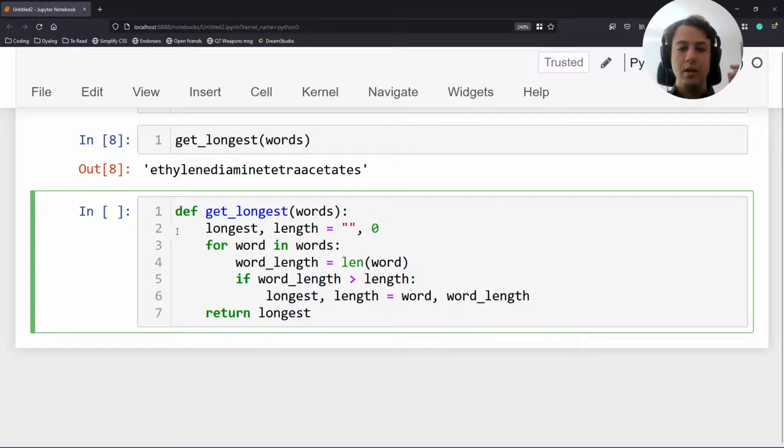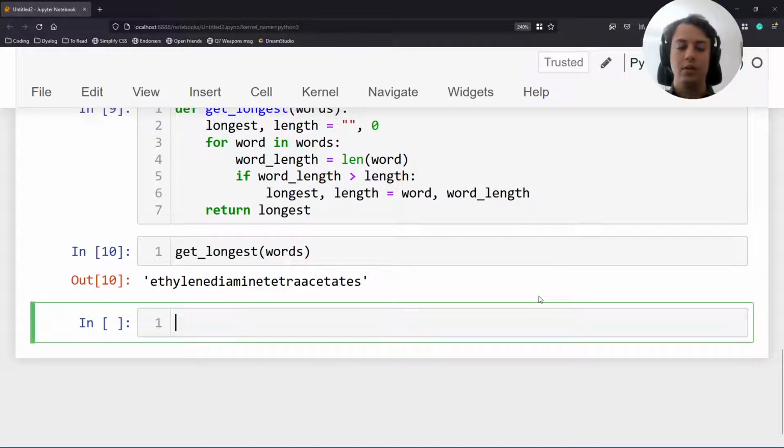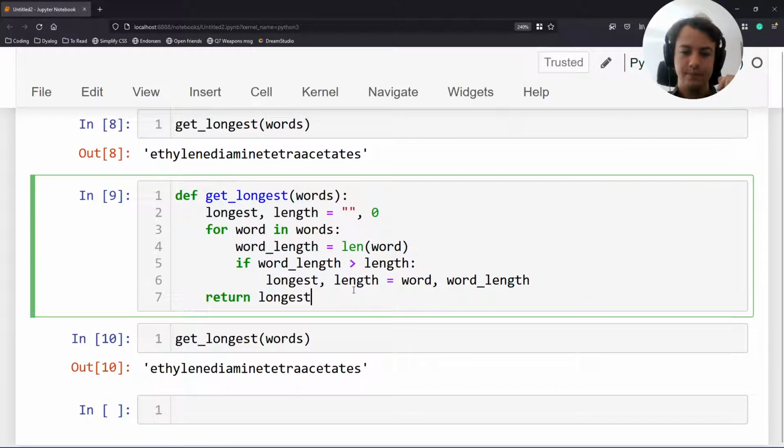But to me, this makes it extra clear that these two variables are related to one another. And likewise in here, because whenever you assign to one, you assign to the other. And by grouping the assignments, the reader gets the hint that these two variables go hand in hand. Now this obviously does not break the function, otherwise I wouldn't be showing you how to do this.